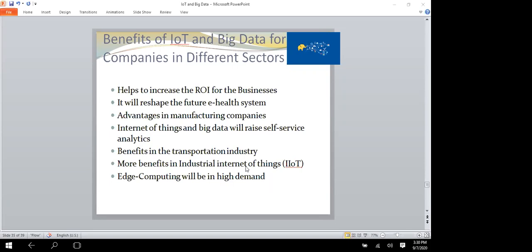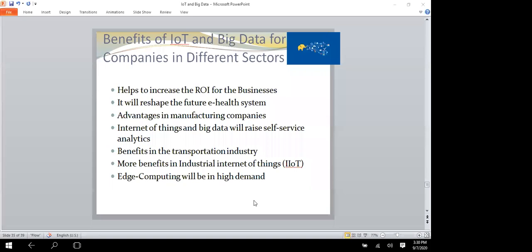More benefits in industrial IoT, which I already showed on that slide itself. Definitely industrial IoT is increasing with IoT. Edge computing will also help, giving a connection to the cloud, after which the big data is analyzed.